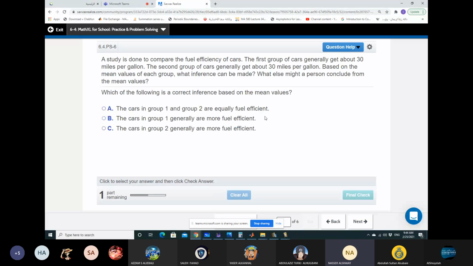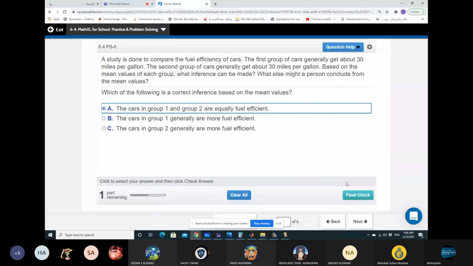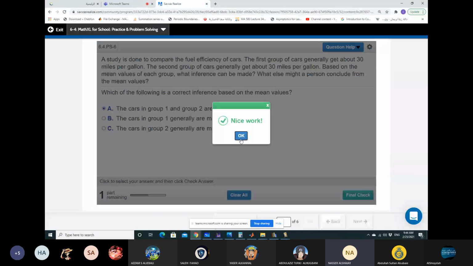A study is done, this is like the one in the book. The first group of cars generates about 30 miles per gallon. The second group, it's B. No, wait, A, I mean. I thought B means they are equal.